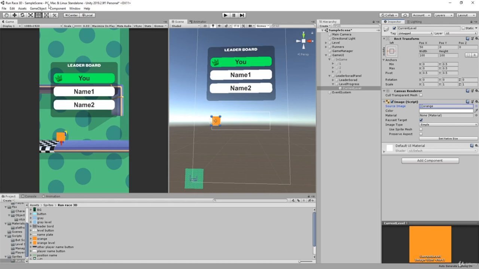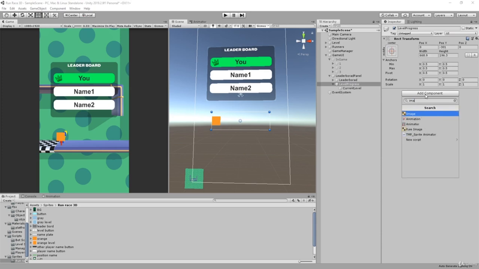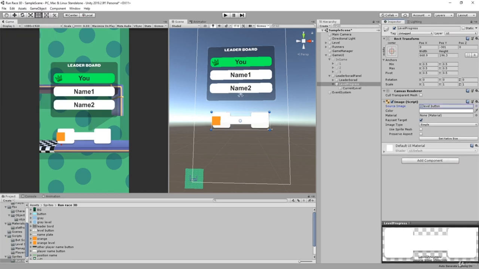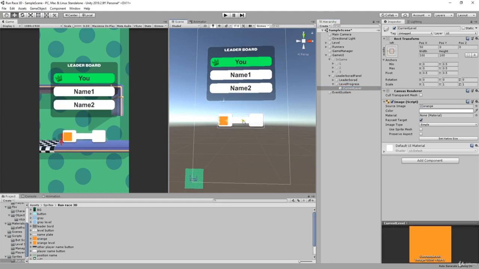Then what we'll add is text inside of it. So let me go ahead and add the text inside of it. But first of all, let me check if I missed something. I have to add here an image, which will be our level button, the one we added right before. And let me make it smaller a bit, like this maybe, because this current level will represent the inside of this over here. So we're gonna position it appropriately to that.